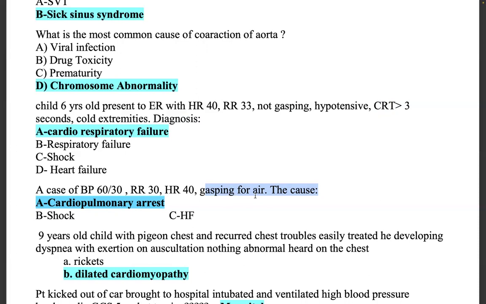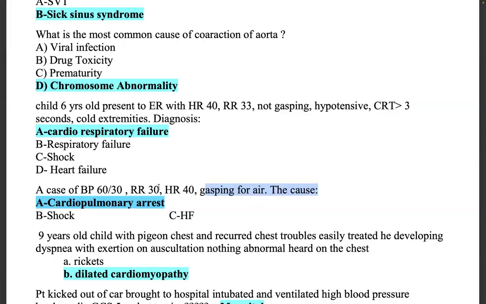Usually we know that in the bradycardia algorithm of children, if the child is bradycardic and no pulse is palpable and respiratory rate is very less, gasping for air, he is in arrest. Also BP is on the lower side. So BP 60 by 30, respiratory rate is written as 30, but he is gasping for air and heart rate is 40. So this is cardiopulmonary arrest.